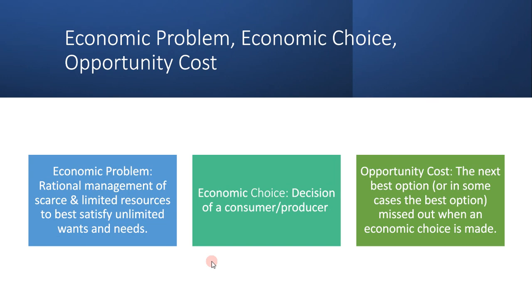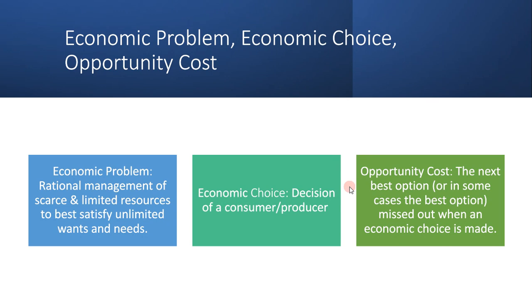So the opportunity cost is the next best option, or in some cases, the best option. After a consumer or a producer has made their economic choice, opportunity cost is what they're going to miss out on. If their economic choice is the best, they're going to miss out on the next best option. But if their economic choice is not the best, then in some cases they're going to miss out on the best option.